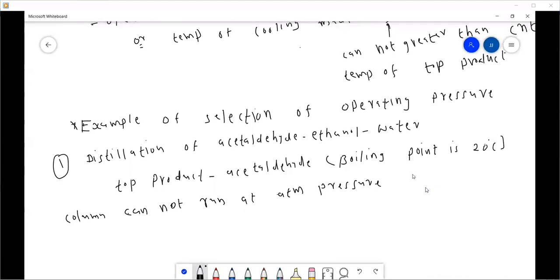So we cannot condense the acetaldehyde vapor using normal water at 32 degrees centigrade. So we have to run this distillation column at a different pressure if we want to use normal water as a cooling medium.